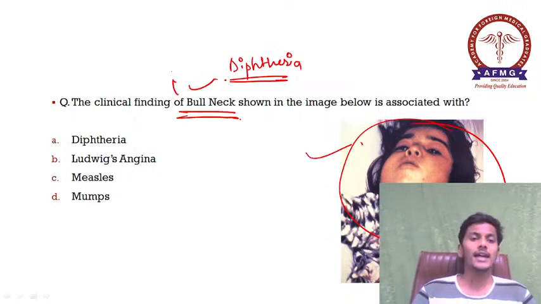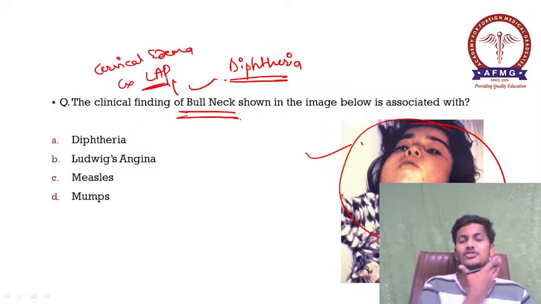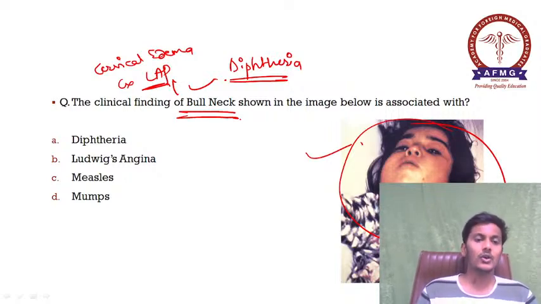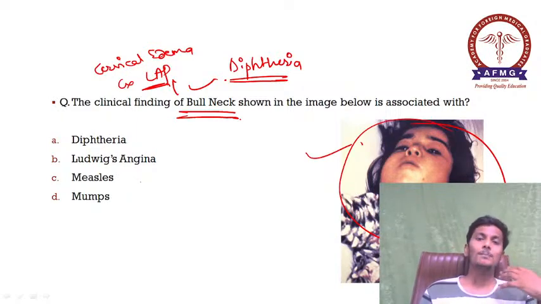And why does bull's neck occur? Because there is cervical edema and cervical lymphadenopathy, which leads to this diffuse neck swelling known as bull's neck in cases of diphtheria. So please remember, Ludwig's angina would be a focal neck swelling. It is due to infection of the submandibular gland.